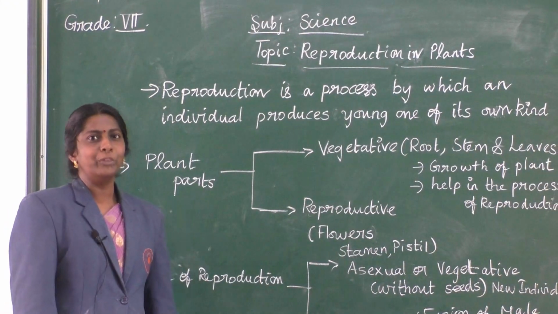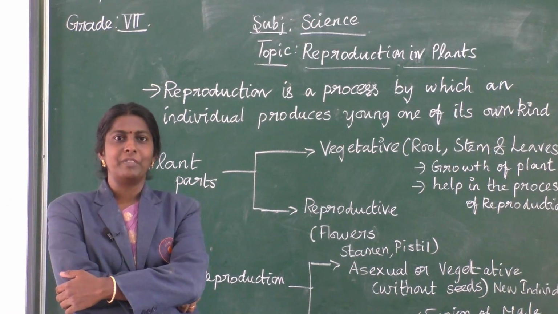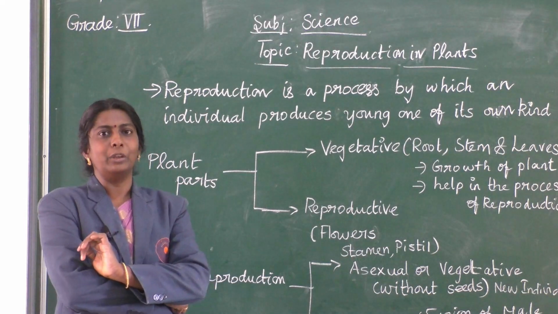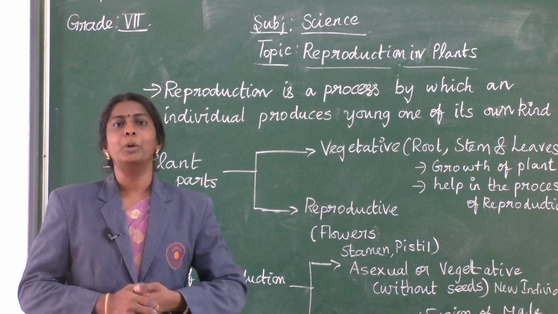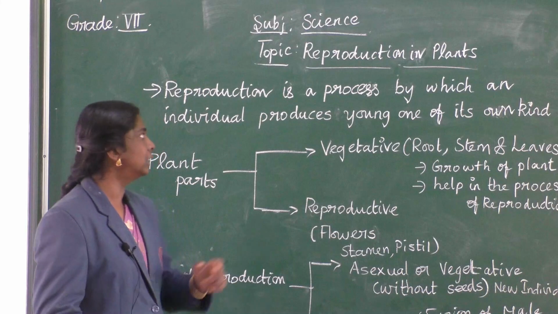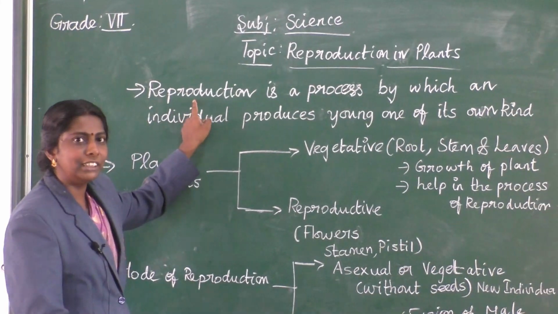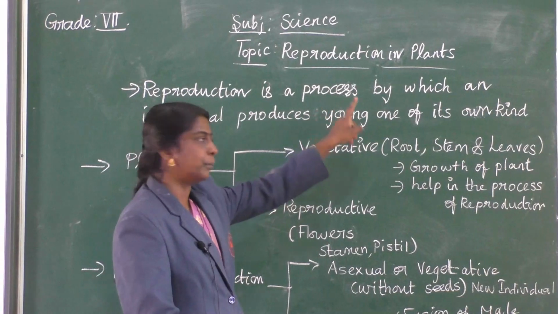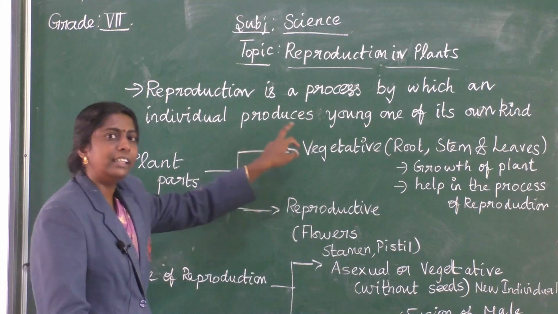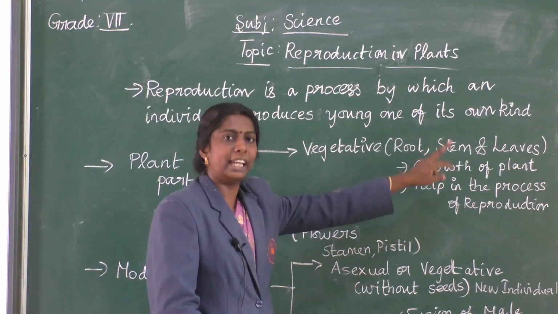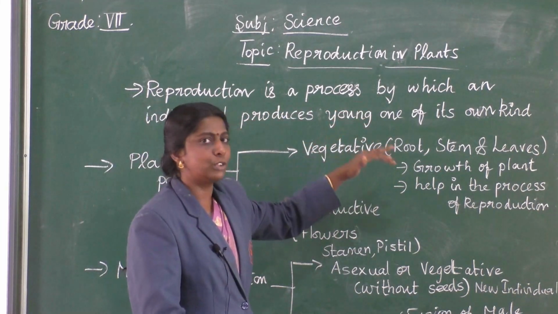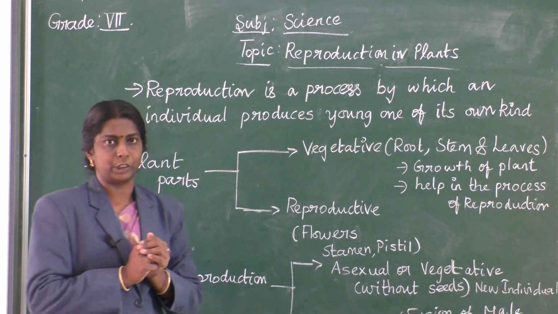Yes students, about reproduction we are going to see now. We saw at the end about flowering plants and non-flowering plants, is it not? So now as a continuation, we are going to see a little more information about plant reproduction. What do you mean by reproduction? The proper definition is: reproduction is a process by which an individual produces young ones of its own kind. That's what is meant by reproduction.